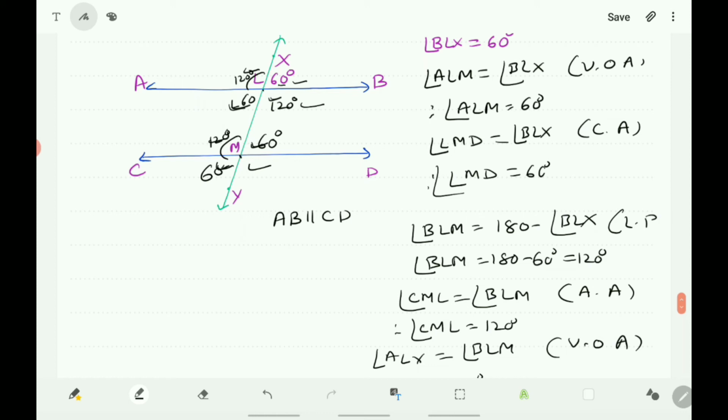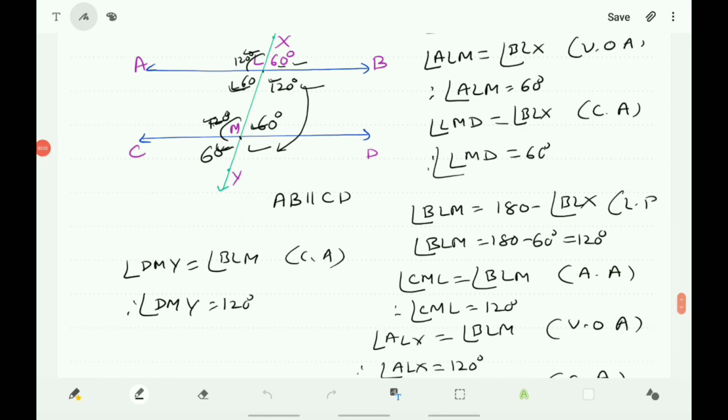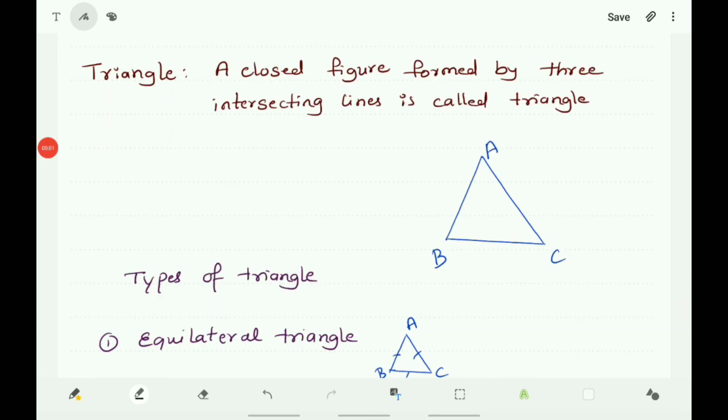And this is 120 degrees. You can make it equal to the corresponding angle, or to the vertically opposite angle. So this angle DMY, if you want to take the corresponding angle, is equal to BLM, the corresponding angle. Therefore, angle DMY is equal to 120 degrees. In this way, we will get all the remaining angles.